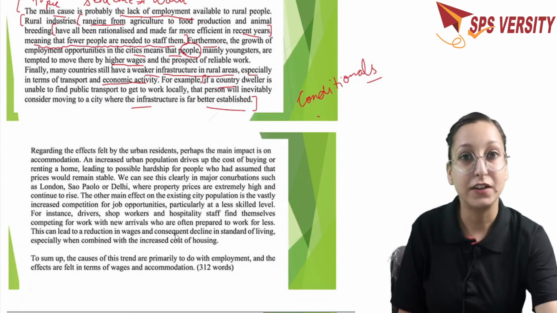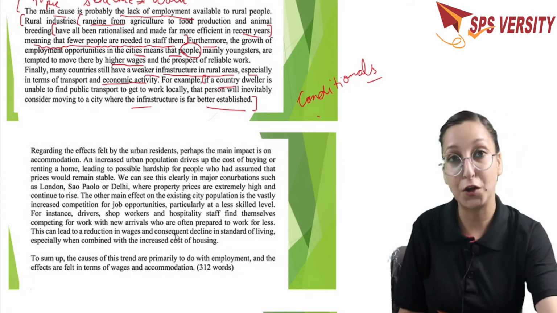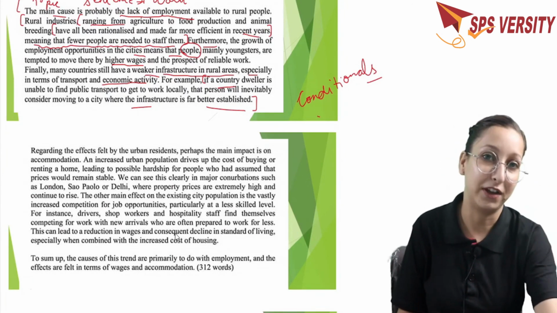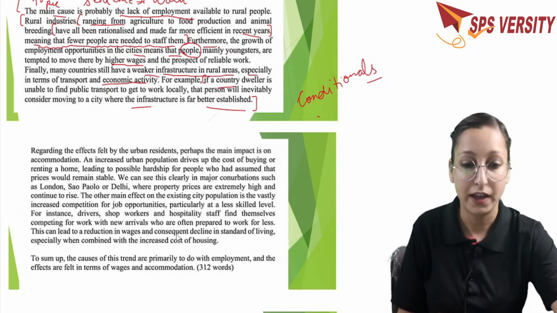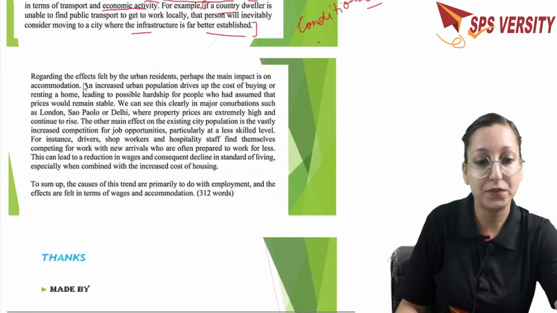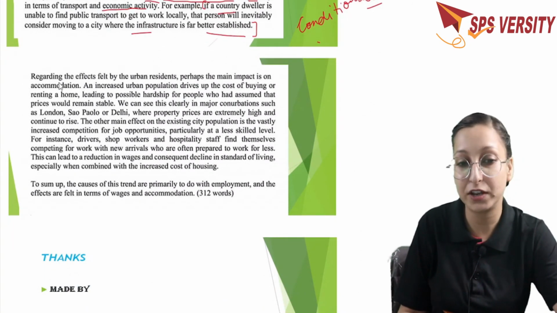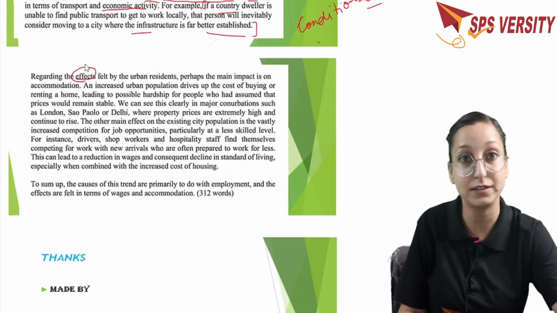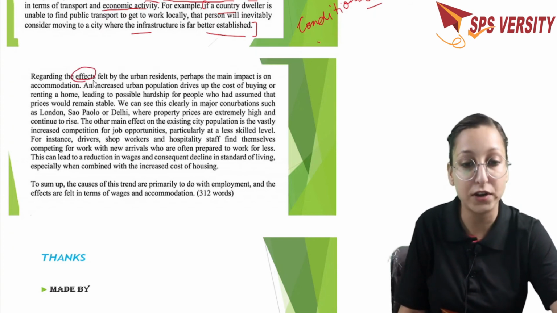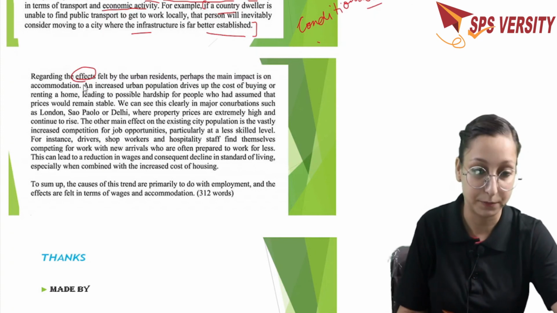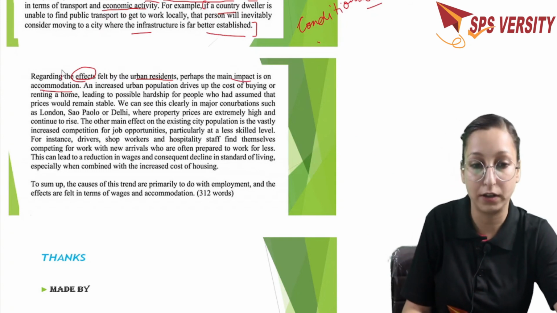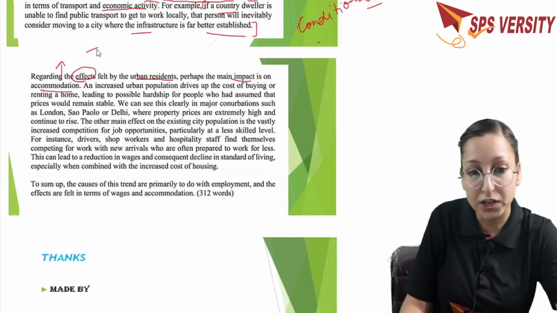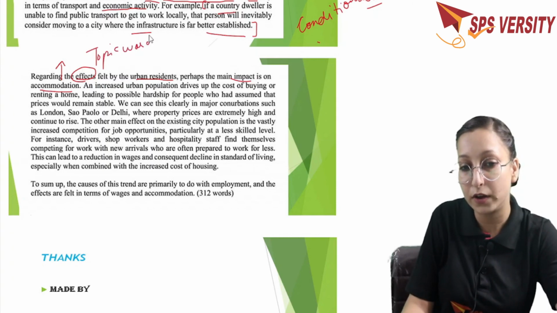So this is the real essence of using complex structure here, because they make things more clarified. This would not be possible if you are using only simple sentences. And now the next paragraph is related to the effects, because you can check from the topic sentence. It has been made clear that here the person is going to talk about the effects. So regarding the effects felt by the urban residents, perhaps the main impact is on accommodation. So this is the topic word here. So impact is on accommodation. This is a topic word here.